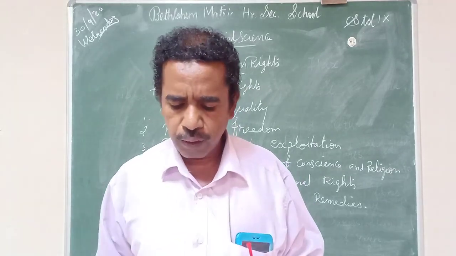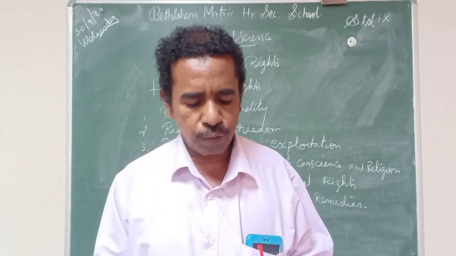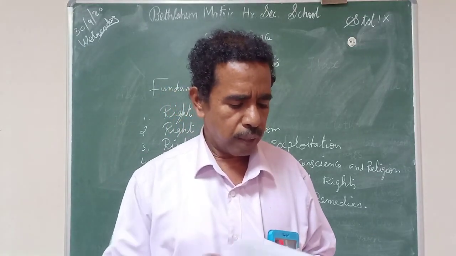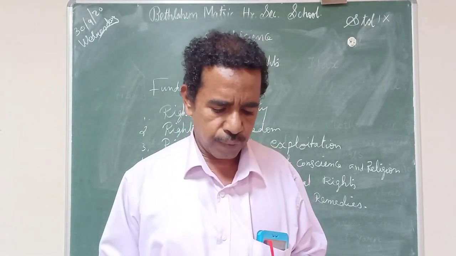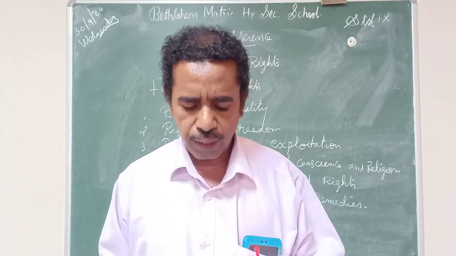Now we have marked 3 question answers, 2 from the 2 mark and 1 from the detailed question.